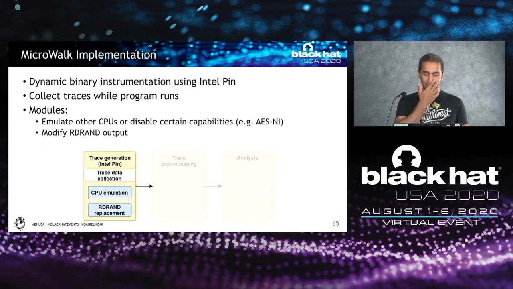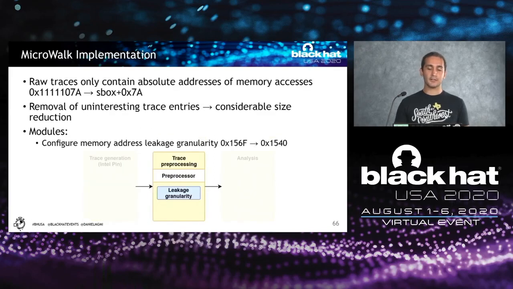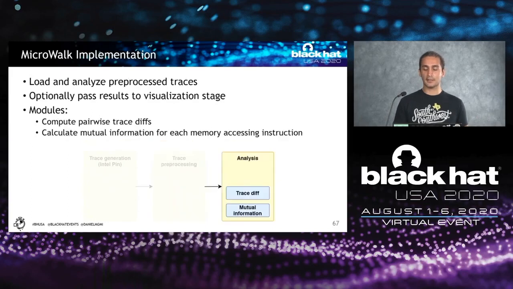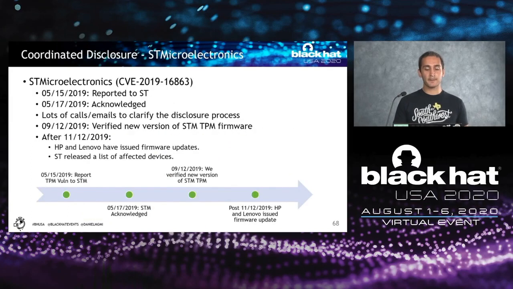And the way our tool works is that first we generate these traces, and we do some tweaks to the generation during the execution. We use something like the Intel Pin tool to do binary instrumentation, so it can work on binary software that we don't have access to the source code of. And then we do some pre-processing of the trace, because some of these operations have different address bases because of ASLR or because of memory allocation. So we try to normalize the trace so we don't have false positives. We also apply some leakage granularity, like you may be interested in cache level attacks or page level attacks and things like that. And then we apply the analysis that we mentioned.